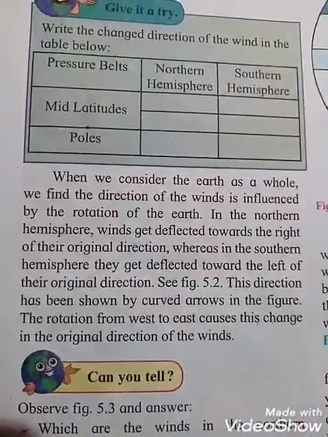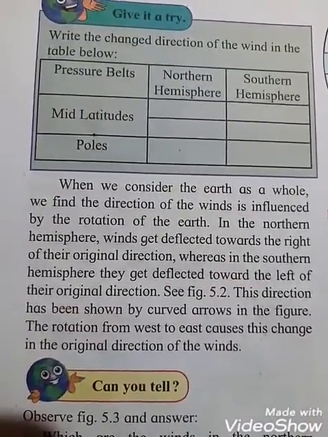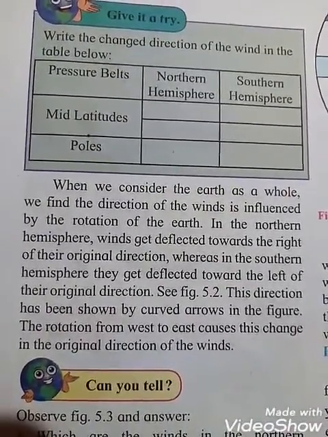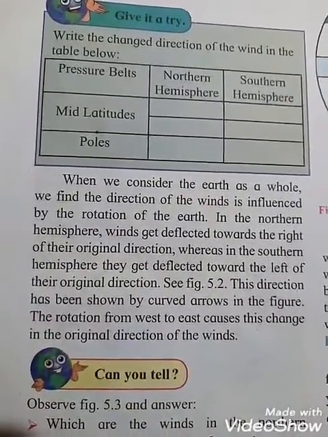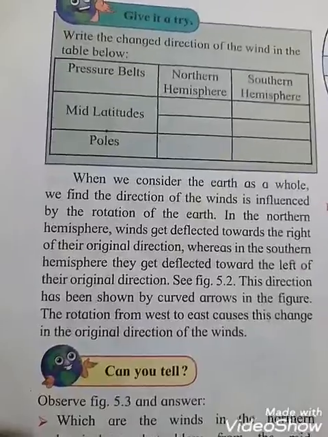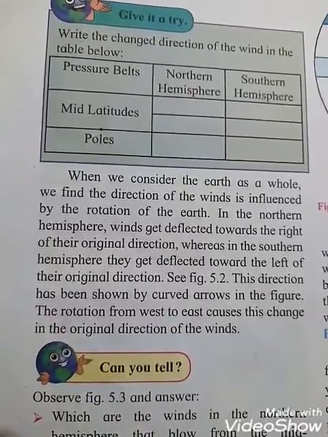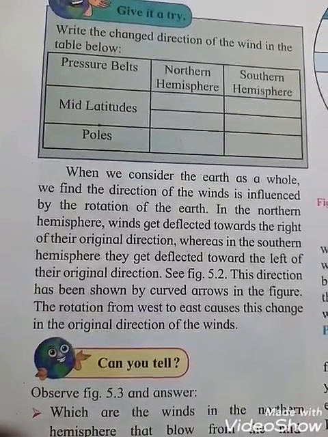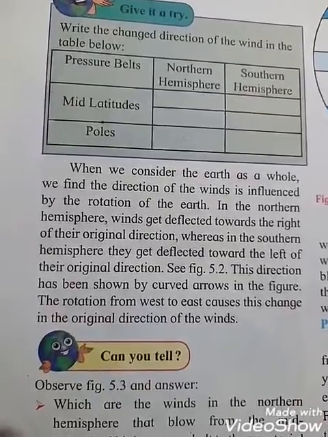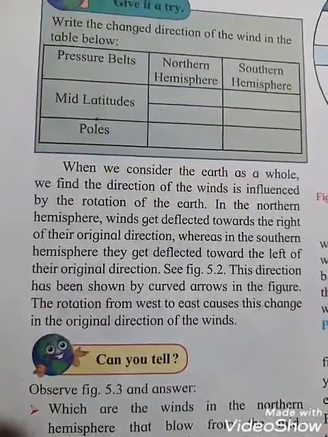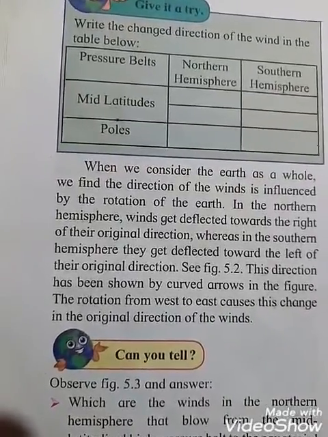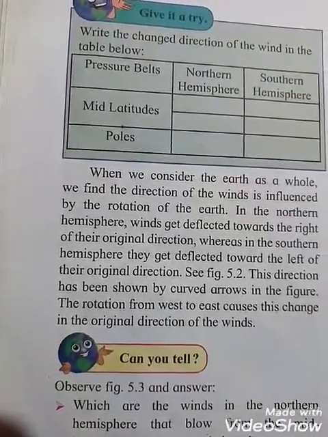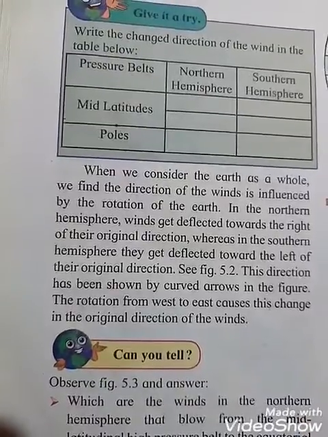When we consider the earth as a whole, we find the direction of the winds is influenced by the rotation of the earth. In the northern hemisphere, winds get deflected towards the right of their original direction, whereas in the southern hemisphere they get deflected towards the left of their original direction. We already saw this in figure 5.2. The direction is shown by the curved arrow in the figure. The rotation from west to east causes this change in the original direction of the winds.